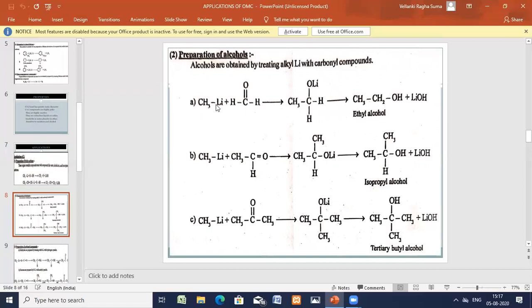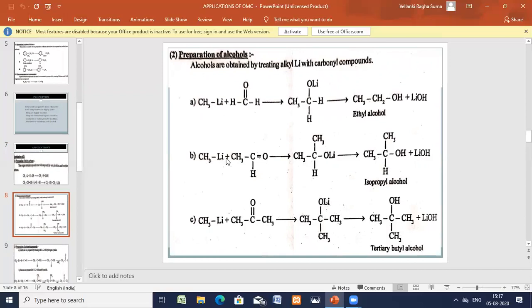We can prepare the three types of alcohols using organometallic compounds. So methyl lithium with formaldehyde, the methyl group is added here, and the lithium is added here by breaking this pi bond, and thereby on hydrolysis, H here and OH here. You'll be getting CH3CH2OH, LiOH.